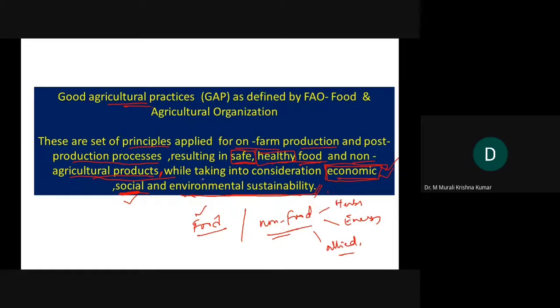The next one is environmental sustainability. You cannot propagate a particular plant species and dominate over the environment. You cannot destabilize the environmental conditions. So these are the reasons why good agricultural practices were implemented. There are so many principles, but we are going to focus more on the stages where chemicals are involved. The remaining stages we will discuss in different chapters in our syllabus.